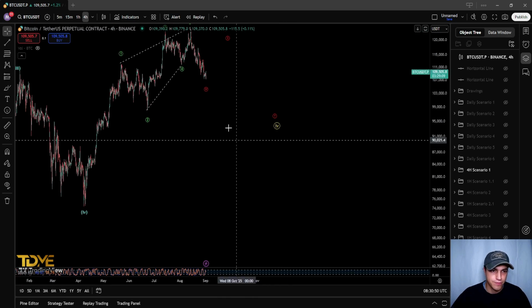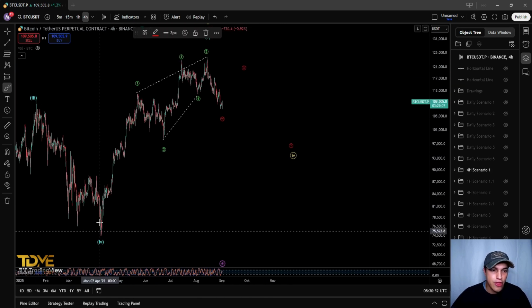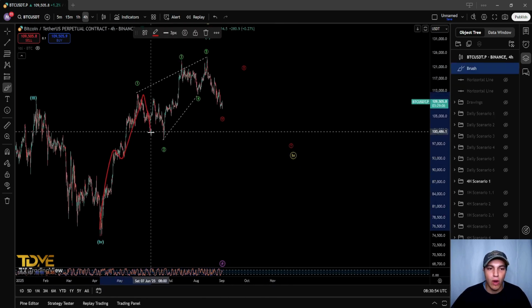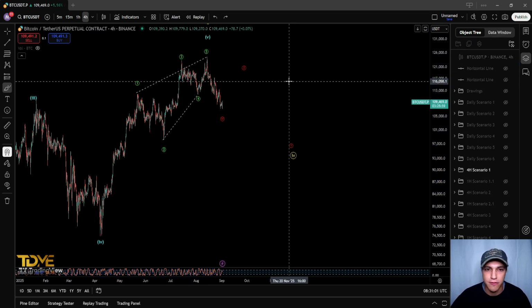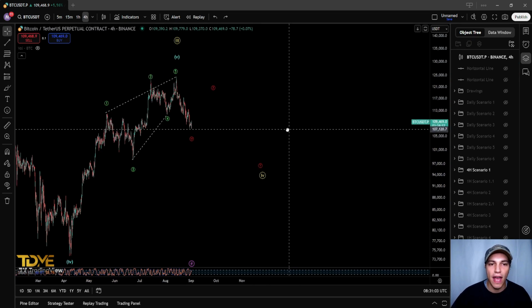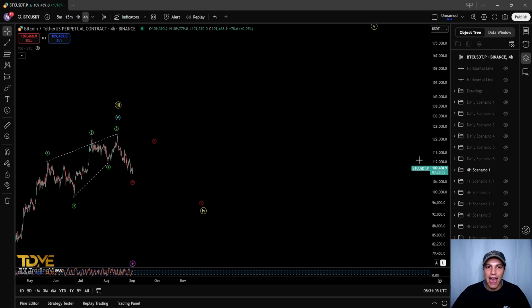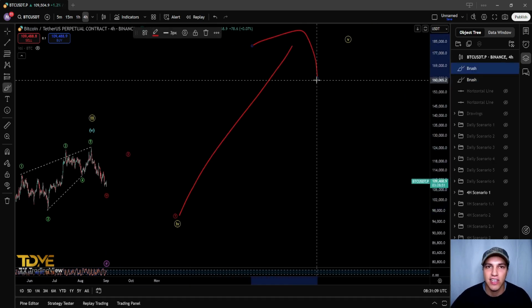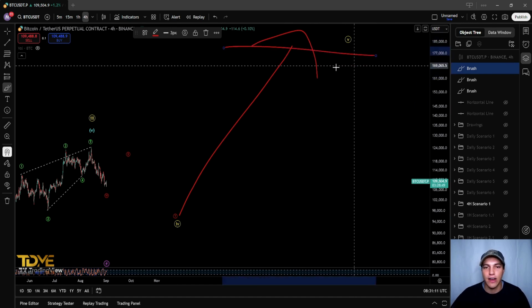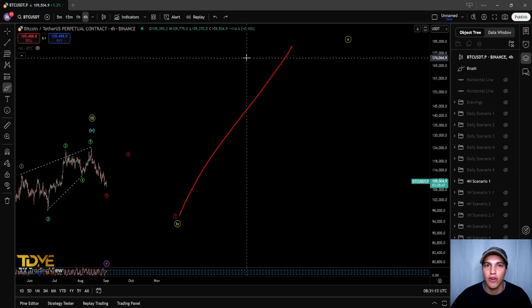So here we can see we have 3 waves up in wave 1, 3 waves in 2, 3 waves in 3, 4, and wave 5, all in 3 waves. Then we are now looking for a wave 4 towards the downside and a 5 up to complete this bull market cycle, right? That wave 5 ending should end around $130,000 to $160,000.